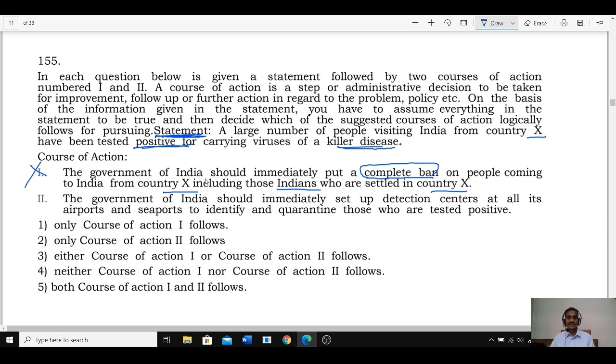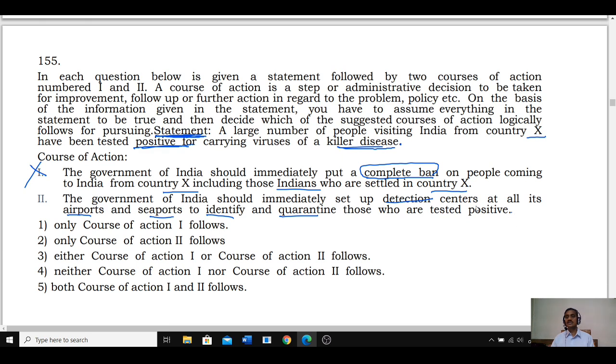Then second, the government of India should immediately set up detection centers at all its airports and seaports to identify and quarantine those who are tested positive. ఈ కంట్రీ నుంచి ఎవరైతే వస్తున్నారో వాళ్ళందరూ ఎక్కడి నుంచి వస్తారో చెప్పండి? Only through two routes. What are those? Either through airways or through seaways.